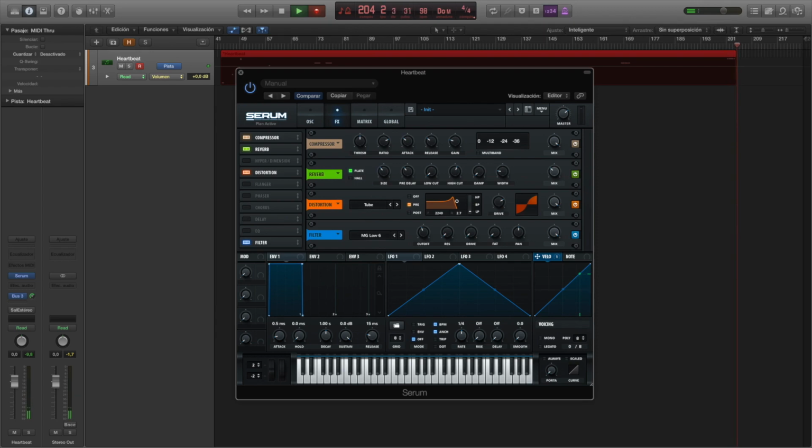So now we have a functioning heart, and we have to find a way to make it sound steady and to make it sound alive. For that, I'm gonna make use of MIDI, and I'm gonna automate some of the velocity of the notes, and then I'm gonna make a loop to make it sound as a constant heartbeat.